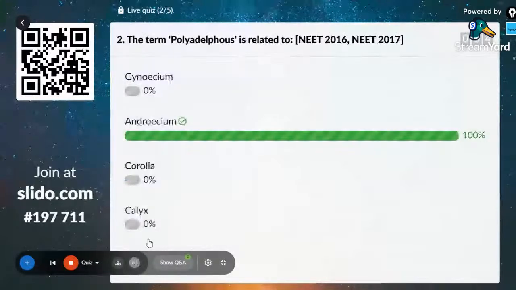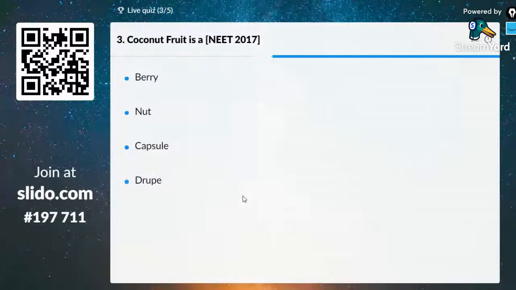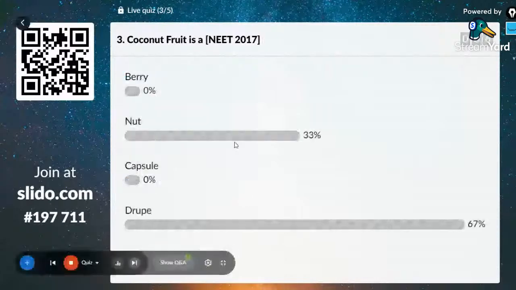Question number 3. Coconut fruit is: berry, nut, capsule or drupe. We studied in the class, coconut and mango are examples of a fruit that develops from the monocarpellary superior ovary, that is referred to as the drupe. There is no doubt for that, right? It's not the nut. I have told you we have to study only about the drupe. So drupe is the correct answer.